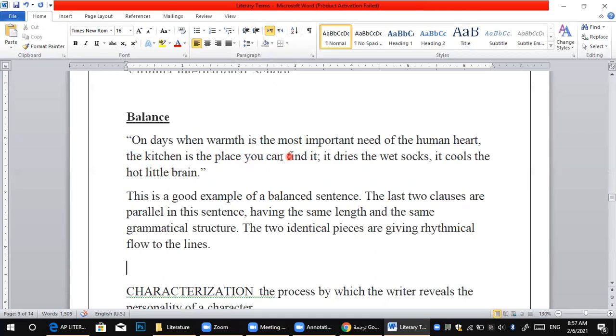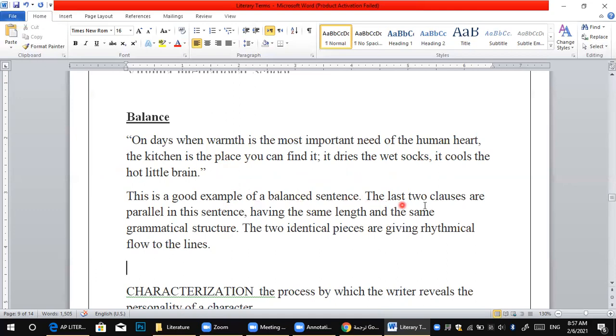Of course, in the kitchen you can find the warmth. It dries the wet socks and cools the hot little brain. Try to focus. This is a good example of a balanced sentence.